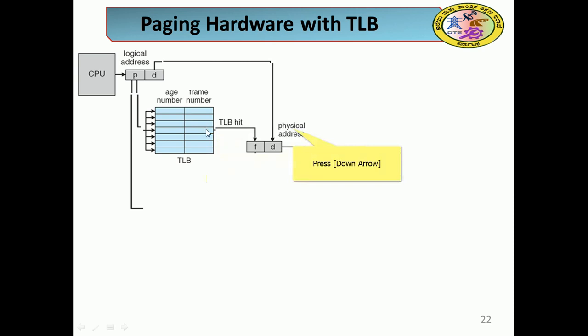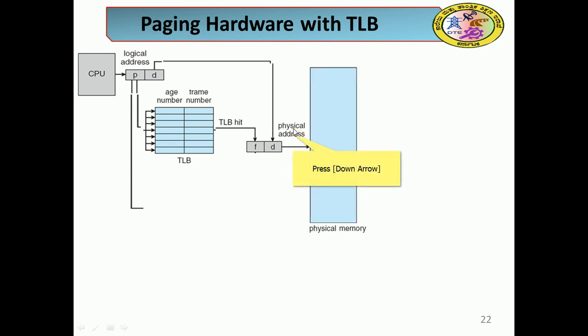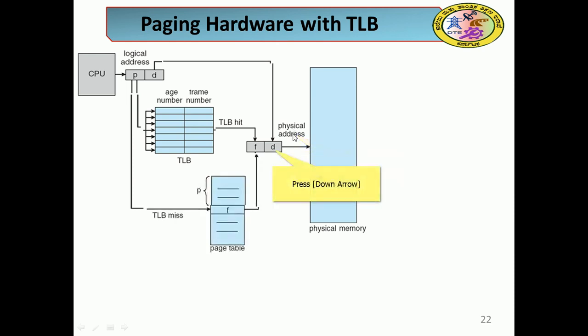So here we can see the displacement. If the page number is in the TLB, then the corresponding frame number we can bring out, that is f, and the physical address is computed. Here you can see the physical address is formed after adding the frame number with the displacement, right? From the page number we get the frame number in the TLB, and that frame number is added with the displacement, that is the offset, so we compute the physical address.